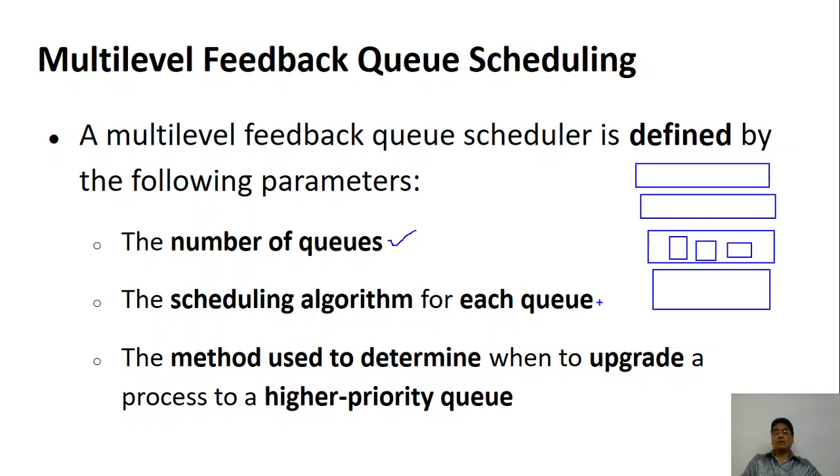Which method will determine when to take a process from the lower level and put it in the higher level? What is the technique that you use to promote a process from the lower level to the other? The next one is, what is the method that you use to demote a process from a higher level to a lower level?